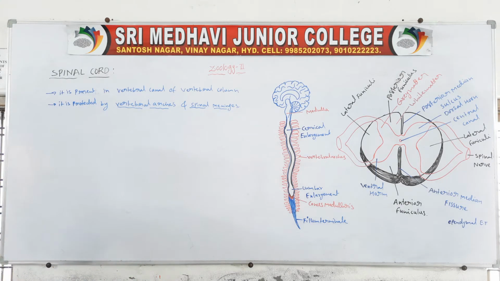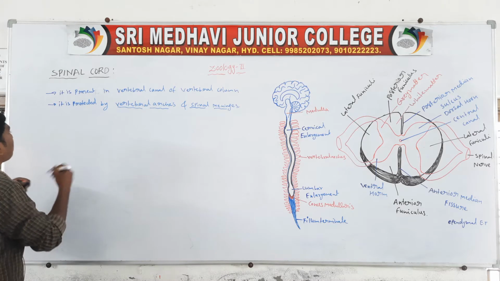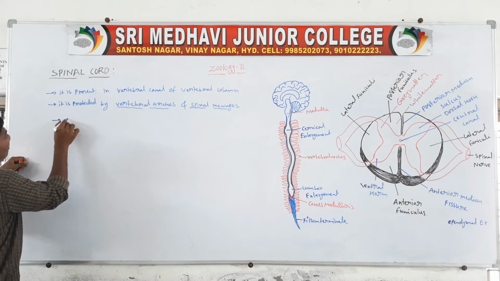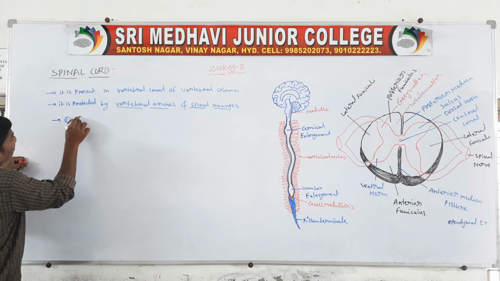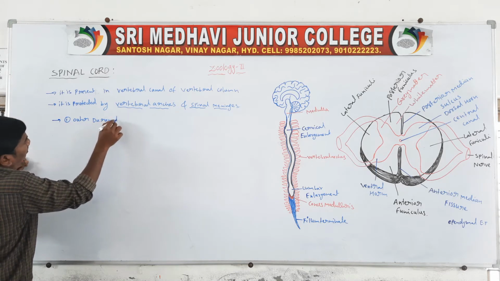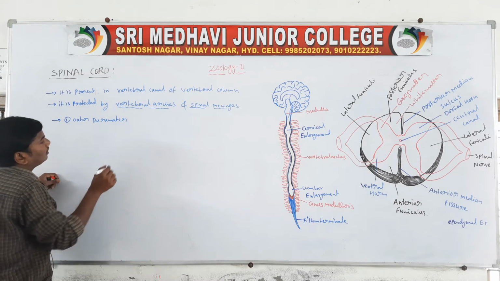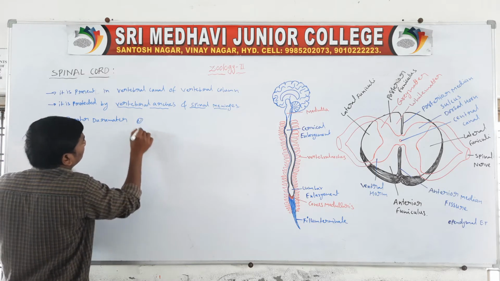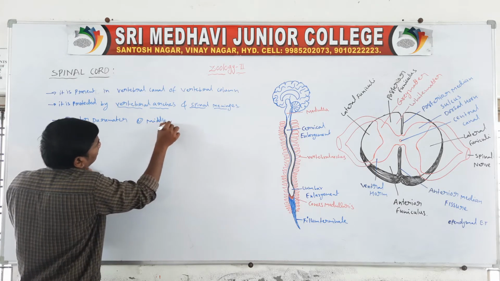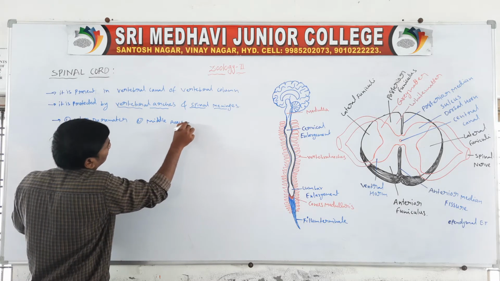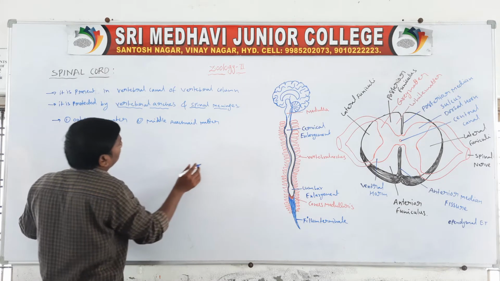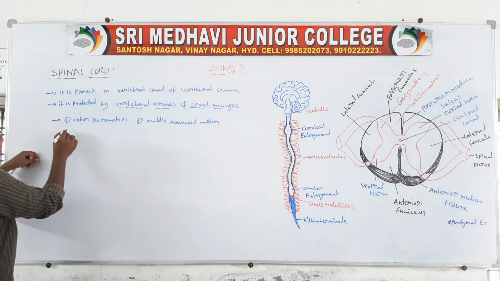The spinal meninges are three: the outer dura mater, the middle arachnoid mater, and the third one, the inner pia mater.